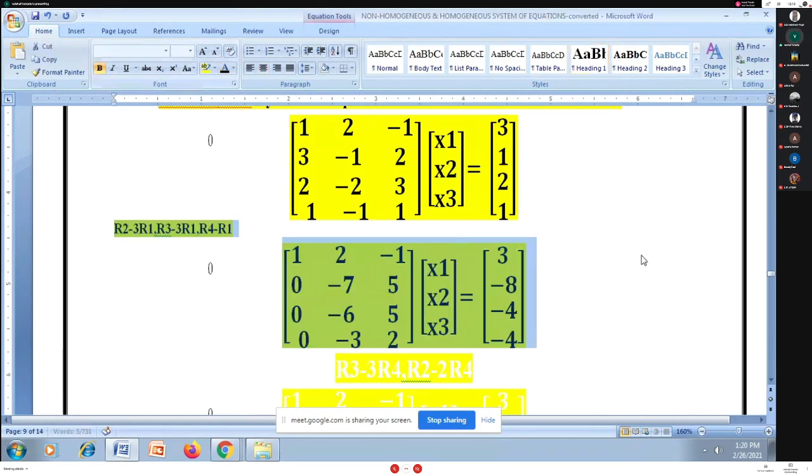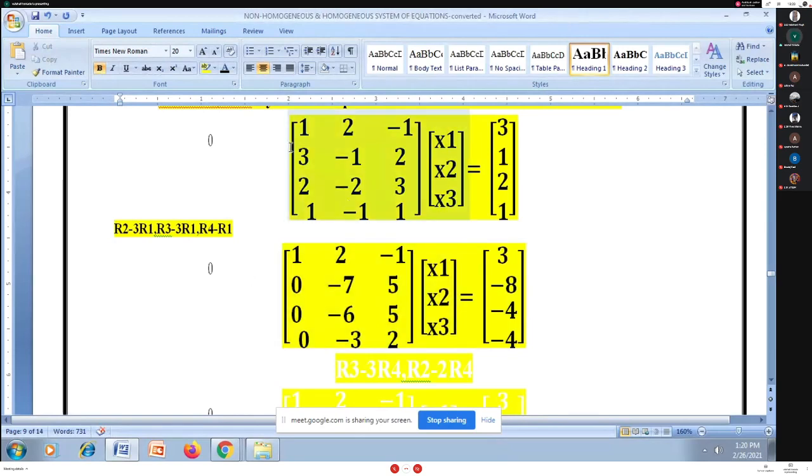I am using row transformations in such a manner that I convert these 3, 2 and 1 to 0. For that purpose I write R2 minus 3R1, R3 minus 2R1 and R4 minus R1. With the help of R1, I make the elements in column 1 except at the (1,1) place to be 0.